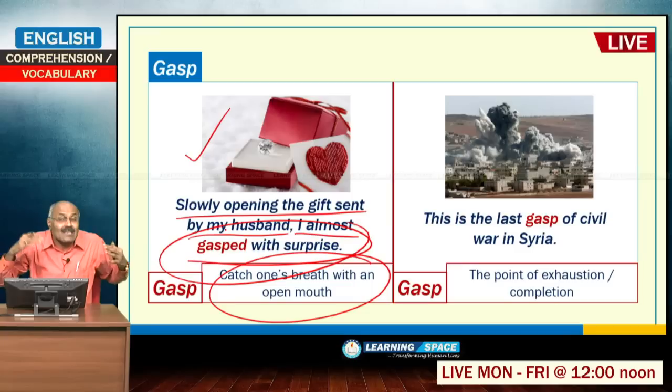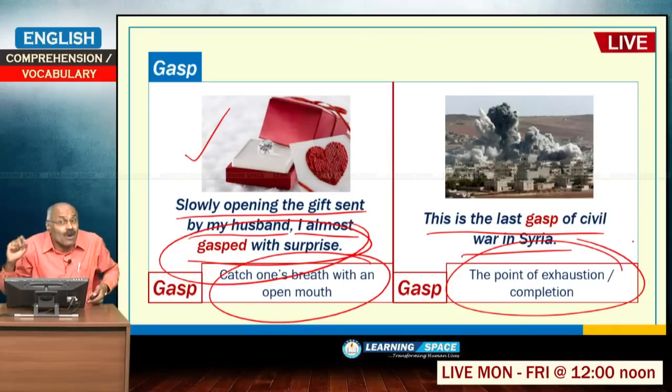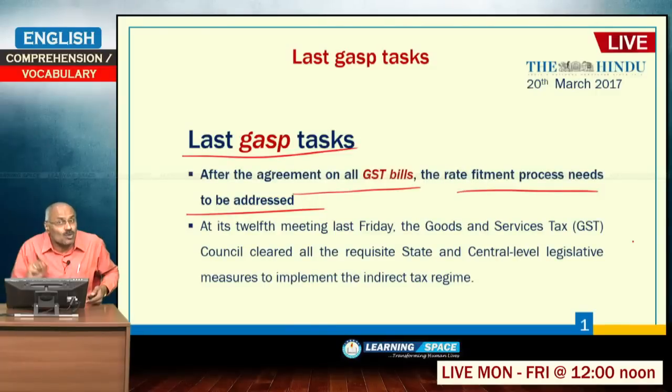With surprise, she opened her mouth as an element of surprise. Under those circumstances, gasp is used, but gasp is also used at the moment or point of completion. When you look at the civil war in Syria, this is the last gasp of civil war in Syria. So, this is the last movement of the civil war in Syria if the civil war comes to an end.